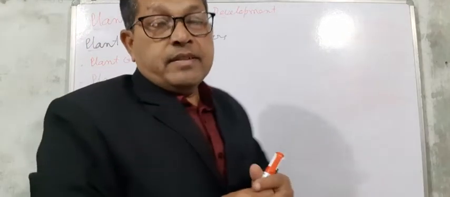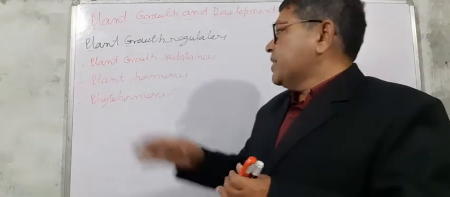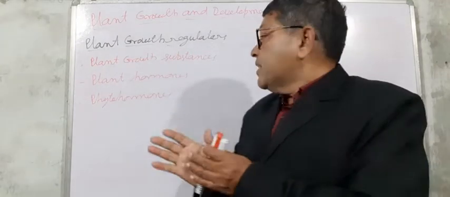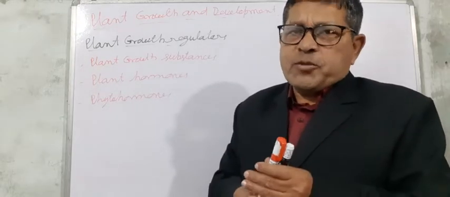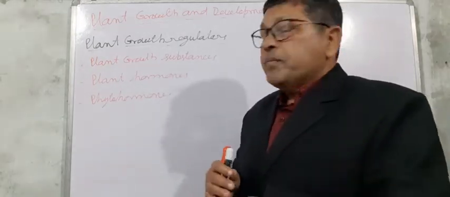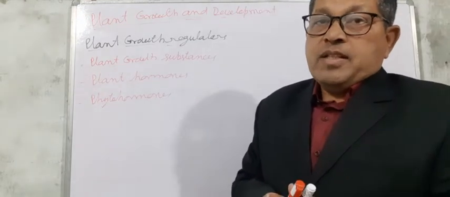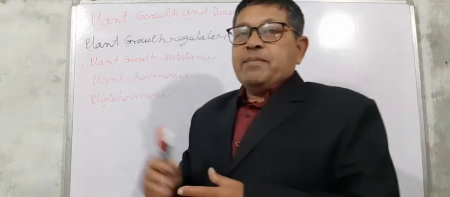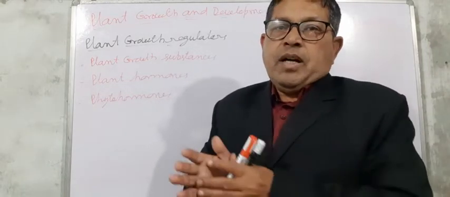These are described by different names: plant growth substances, plant hormones, plant growth hormones, and phytohormones. Various names are there.